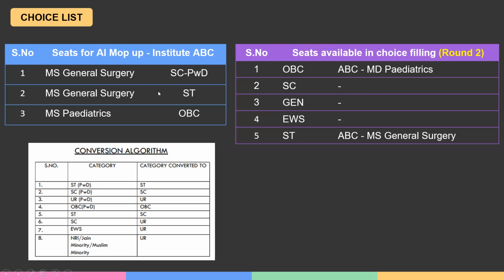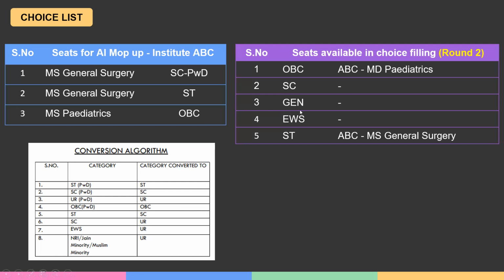Similarly, even after conversion to SC, if no SC candidate takes up the seat, this MS general surgery seat can move on to become a UR seat in the third cycle, basically. So in that case, a general category candidate may be eligible for this UR seat if no SC candidate takes that up. Similarly, an EWS candidate can also avail that seat.